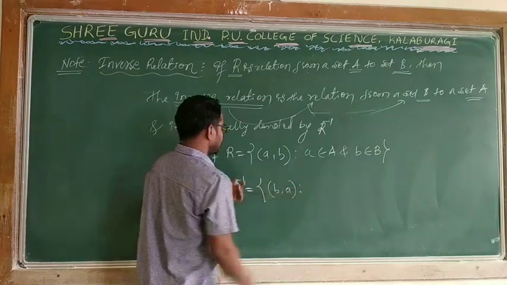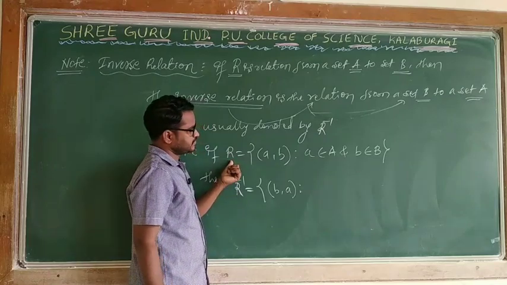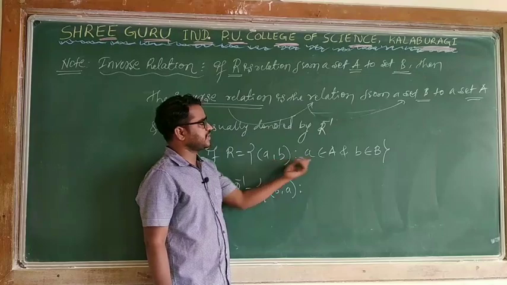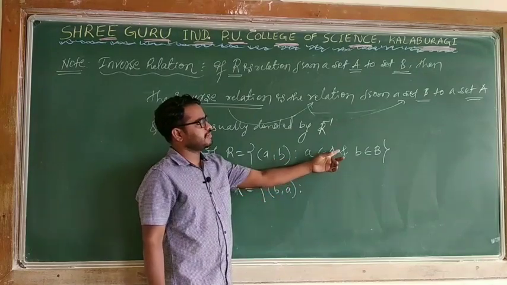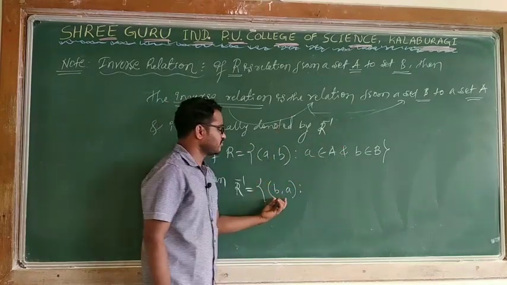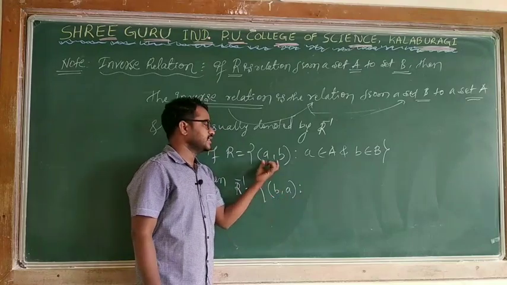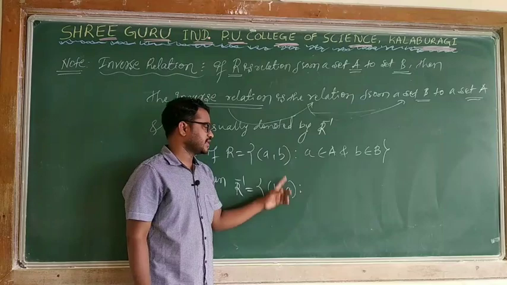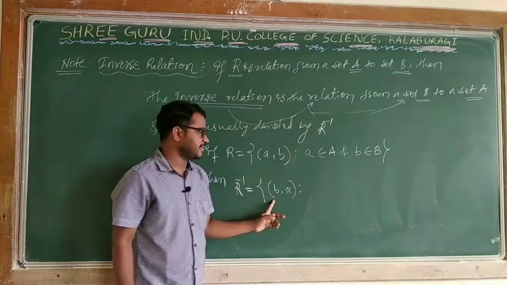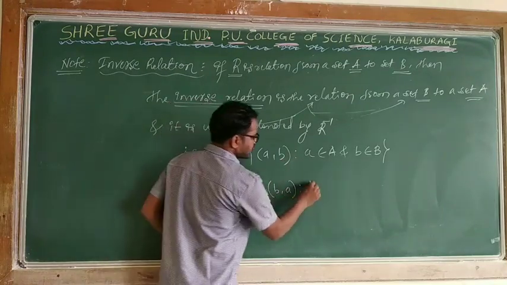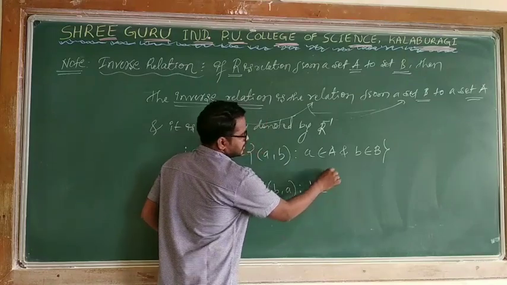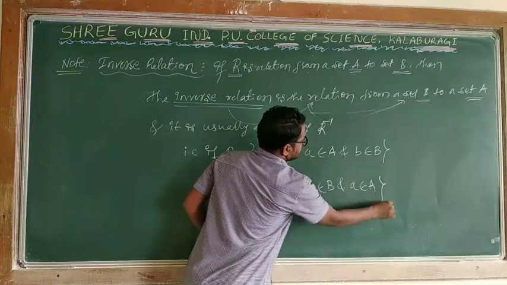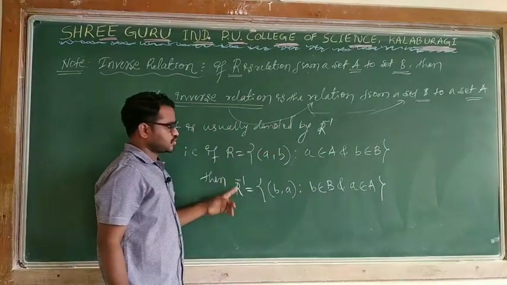When relation R is a subset of the Cartesian product, we say (a, b), a belongs to capital A, b belongs to capital B. But when we say inverse relation, these elements are interchanging. The first element is becoming the second element, and the second element is becoming the first. Then b belongs to B, and a belongs to A. Only this changes to this one.